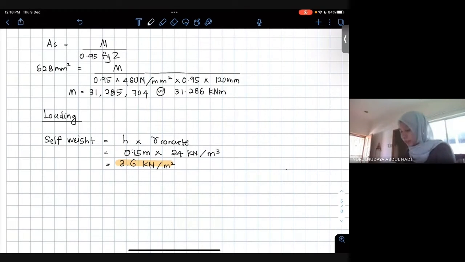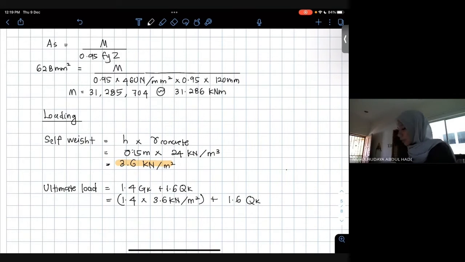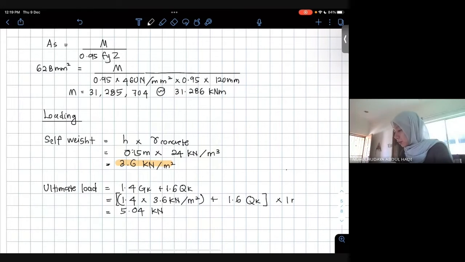Then we can calculate the ultimate load, 1.4 Gk plus 1.6 Qk. I know that we don't have the value of Qk yet because that's the one we're trying to find, but we are trying to construct an equation. So there's no value yet for 1.6 Qk. I get here 5.04 kilonewton. We multiply all this by 1 meter because we always calculate the slab for 1 meter breadth. So it becomes kilonewton per meter plus 1.6 Qk.